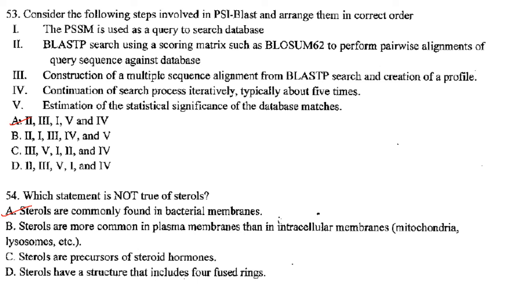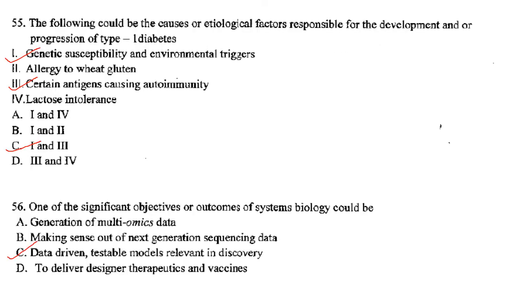Then which statement is not true of sterols? Sterols are commonly found in bacterial membrane. Sterols are important components of eukaryotic membranes and very rarely found in bacterial membrane. So that itself is not correct. Answer A. Then the following could be the cause of etiological factors responsible for the development and or progression of type 1 diabetes.